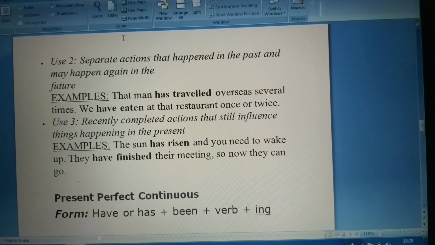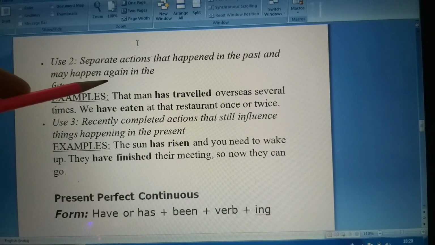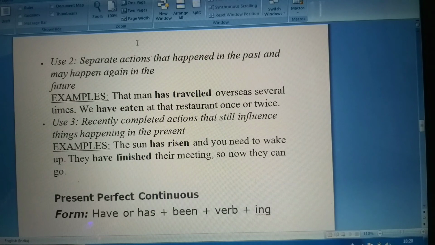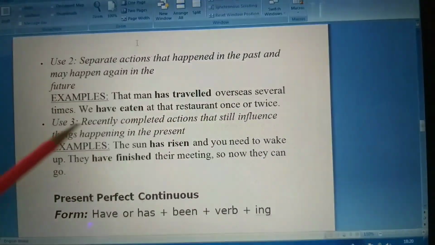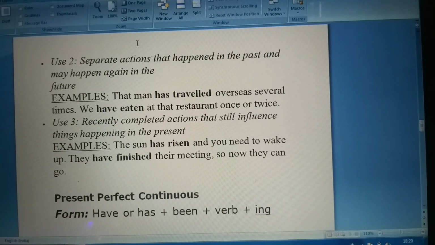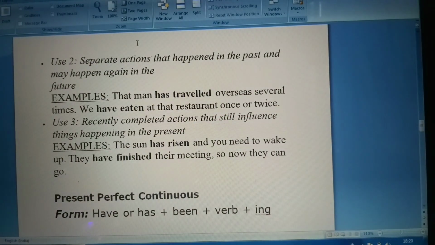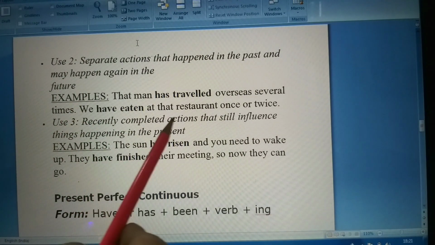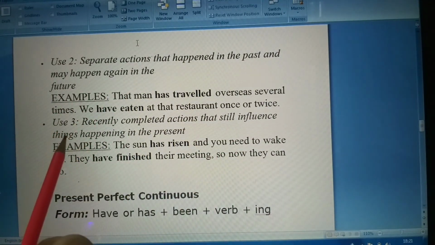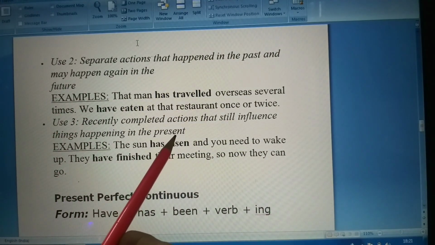Then separate actions that happen in the past and may happen again in the future. The man has travelled overseas several times. So that is an action which has been done in the past, and it may still go on in the future. We have eaten at that restaurant once or twice. We have eaten. That means they have eaten in the past also. Then recently completed actions that still influence things happening in the present.